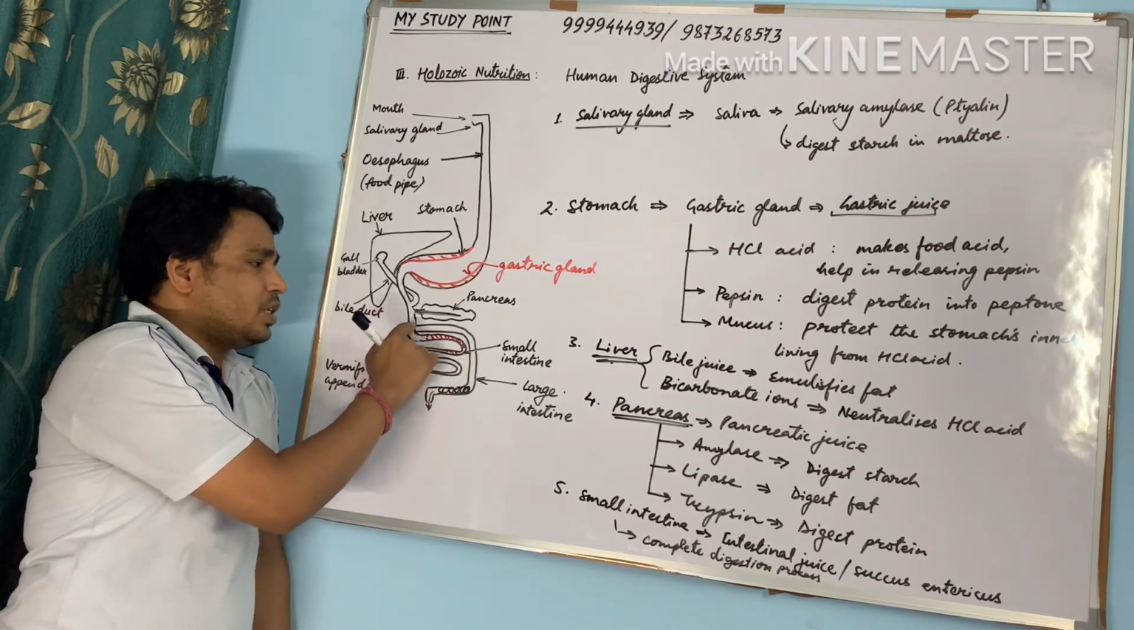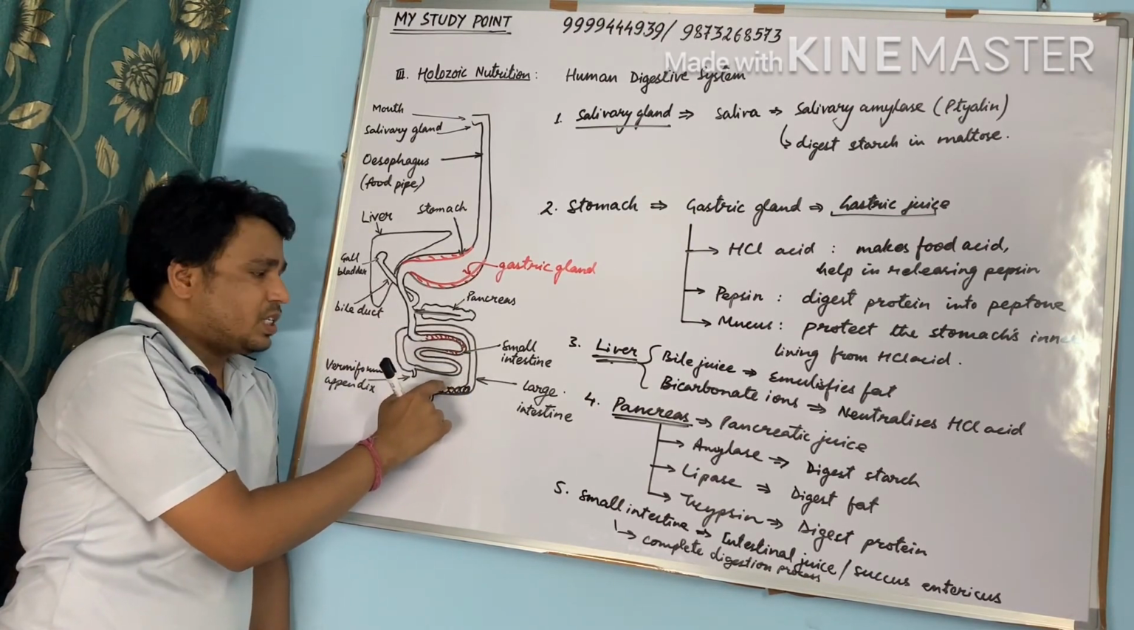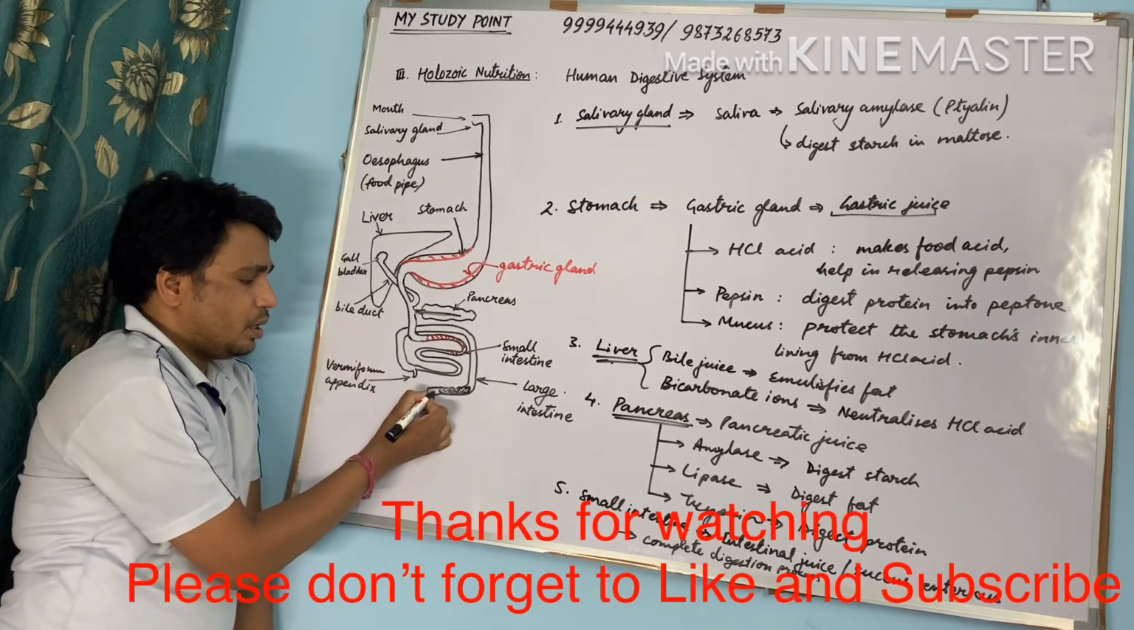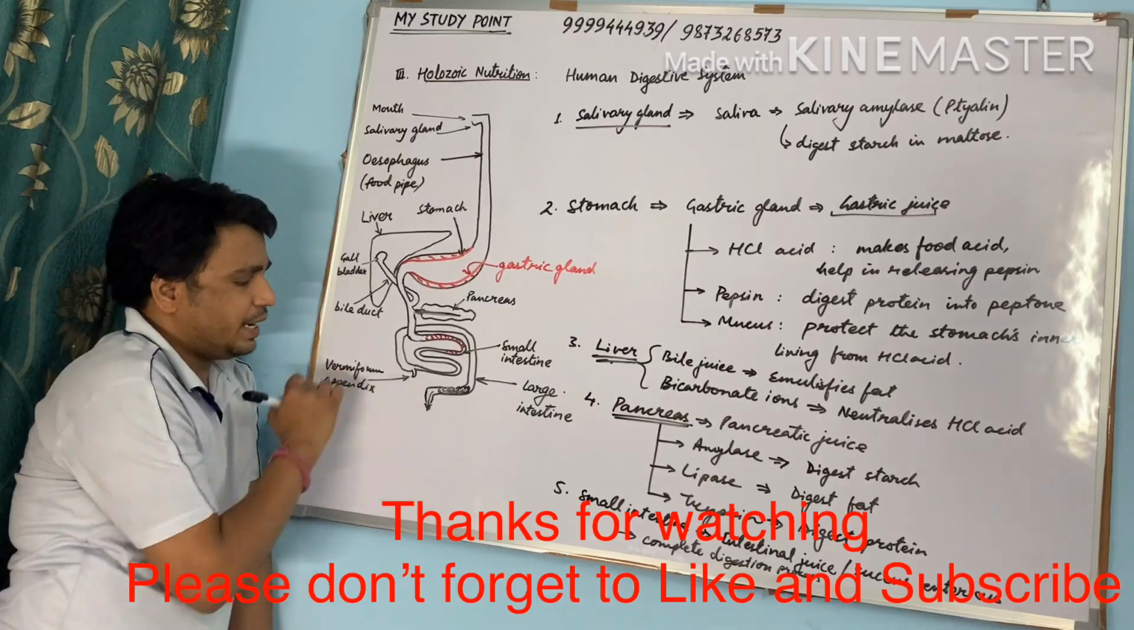Now when food comes into the large intestine, the rest of the part is absorbed here in the large intestine, and from there it is ejected out of the anus.